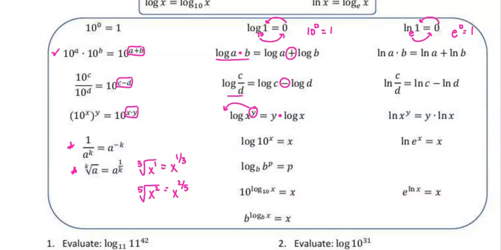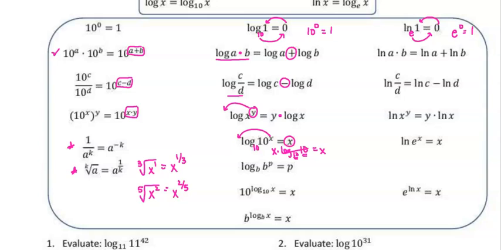Alright, this next one is kind of different. We have log of 10 raised to the x power, so it's understood that the base is a 10. Your exponent from the previous one we just talked about moves to the front, so we have x times log base 10 of 10. If the base of your logarithm matches the base of your exponent, which was 10, this just cancels out, and that's why it just equals x up here at the top.